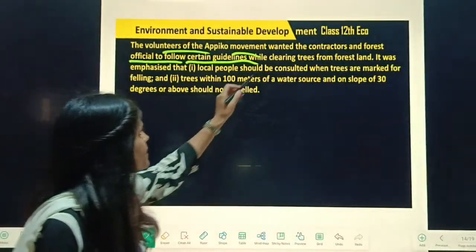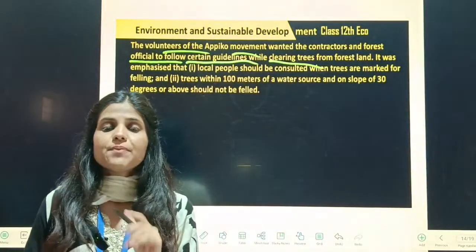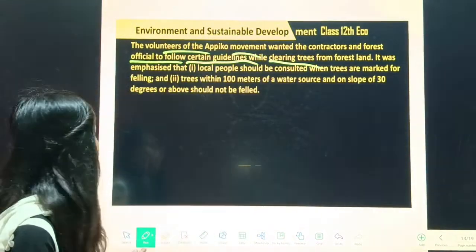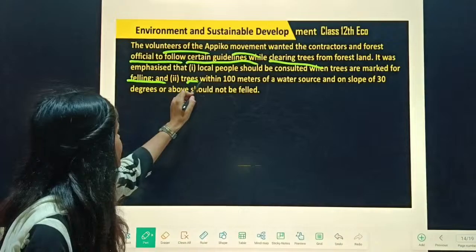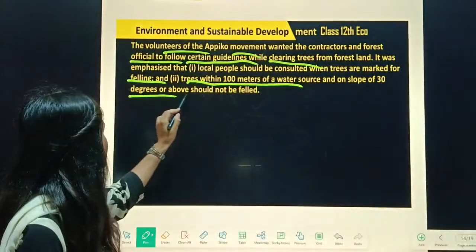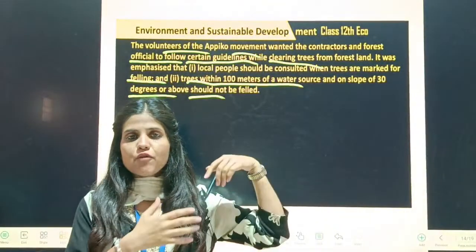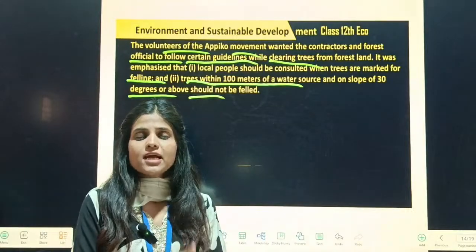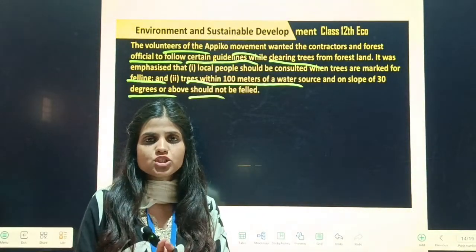Guidelines for clearing trees from the forest land: कि पेड़ों को ना कट किया जाए, डिफोरेस्टेशन ना हो, to avoid deforestation. Felling of trees within 100 meters of a water source and on a slope of 3 meters above should not be done. चाहे वो पानी के कितने भी सोर्स में हो, कि किसी भी तरीके से पेड़ों को ना कट किया जाए. That is all about this movement, that is the Chipko movement.